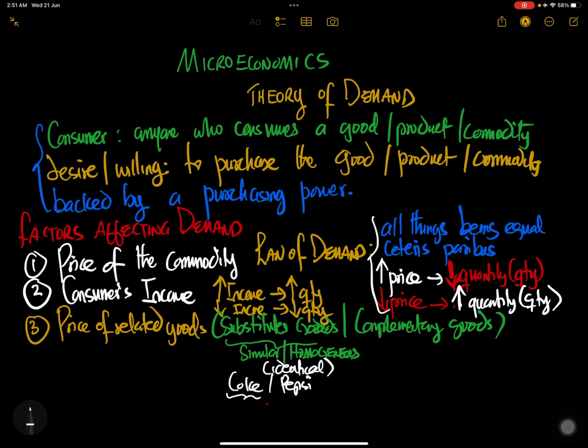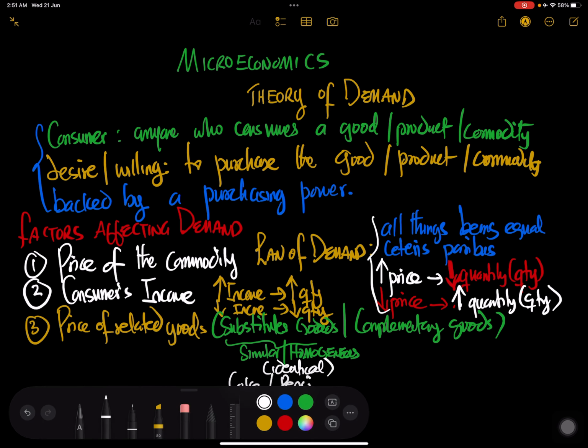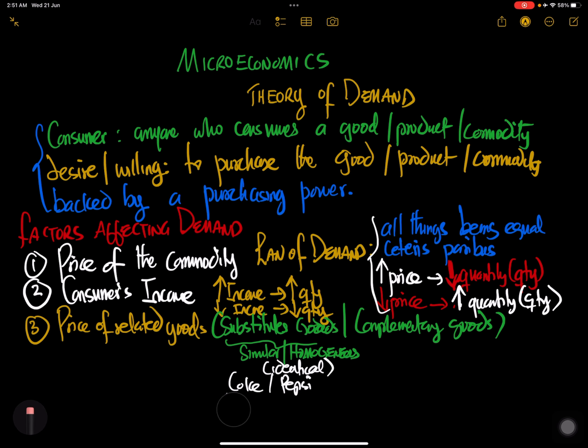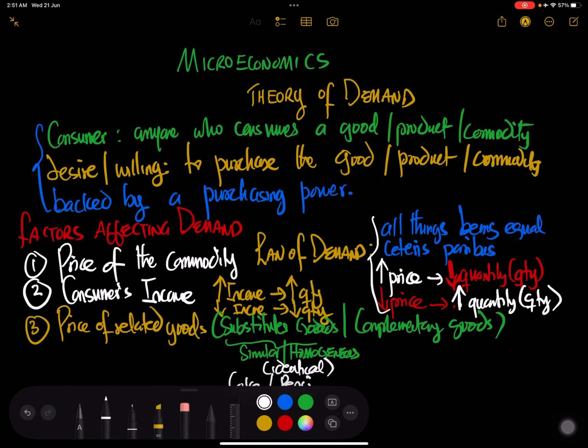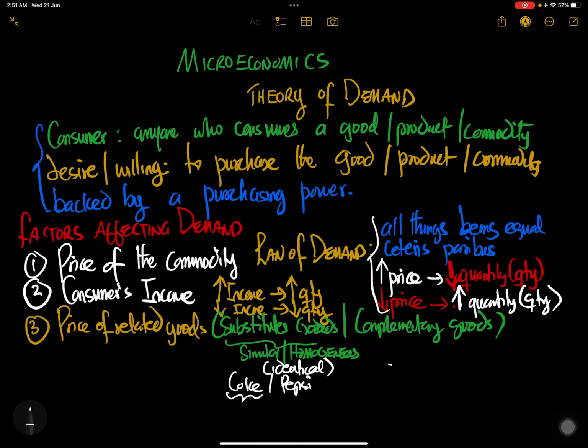And with these goods or products, let's say the consumer is desiring to buy Coke. Let's put it this way. The consumer is desiring to buy Coke, for example. But the price of Coke is, let's say, $5. And then Pepsi is, let's say, $4.50.